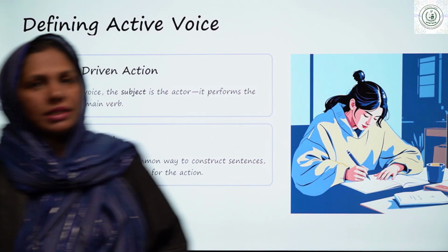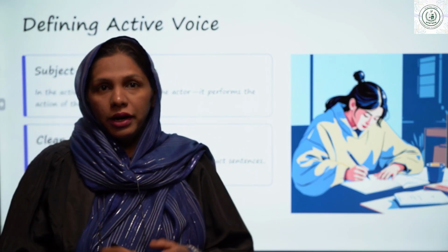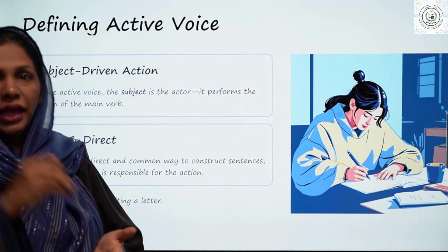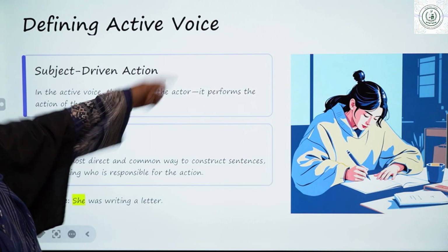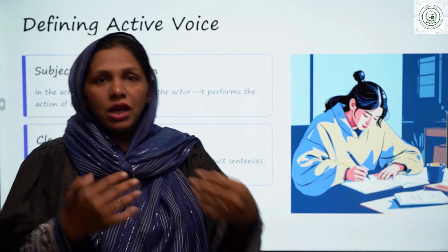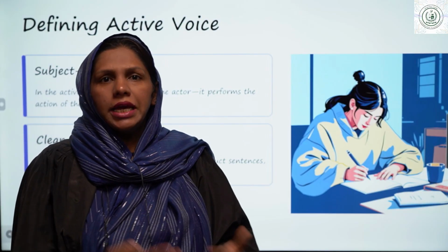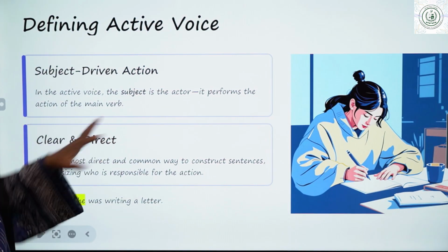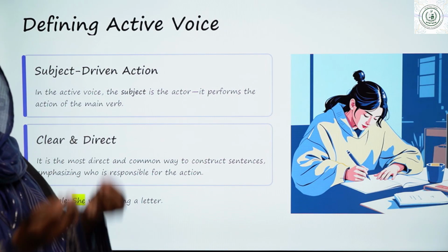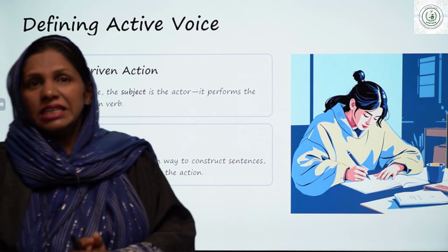First of all, what is active voice? Active, where we are focusing on the subject, the doer, the one who is doing the action. According to the definition, in the active voice, the subject is the actor. So here we are focusing on the actor, the doer, the subject. Subject, we have he, she, it, any name, any object, any noun. It performs the action of the main verb. Actually, that subject is the main doer. Then, it is the most direct and common way to construct sentences. Mostly, we are constructing sentences as per active voice.